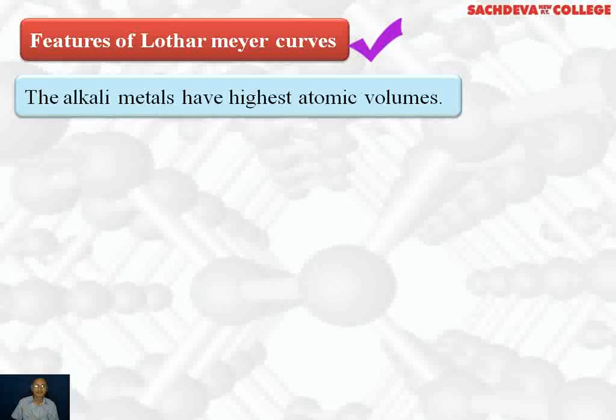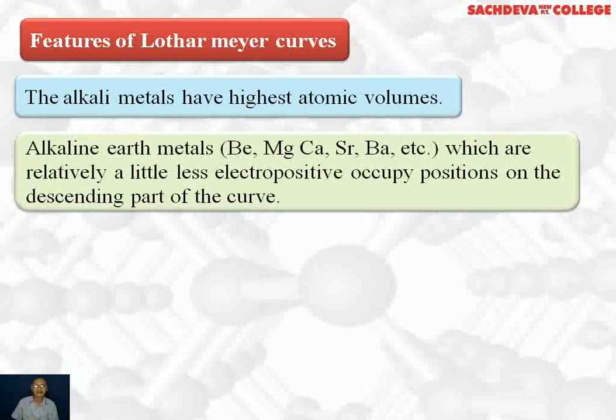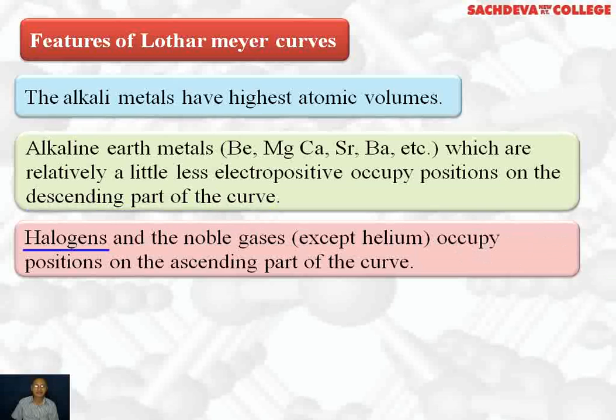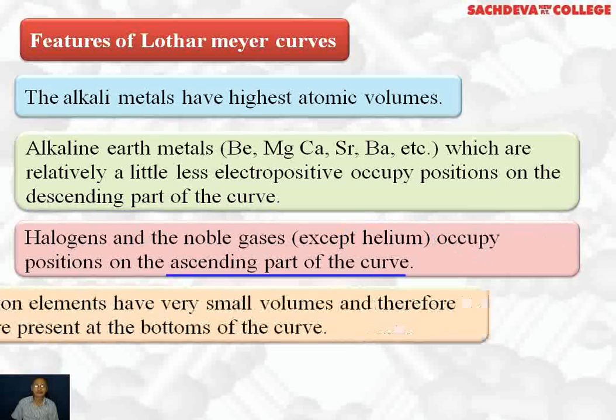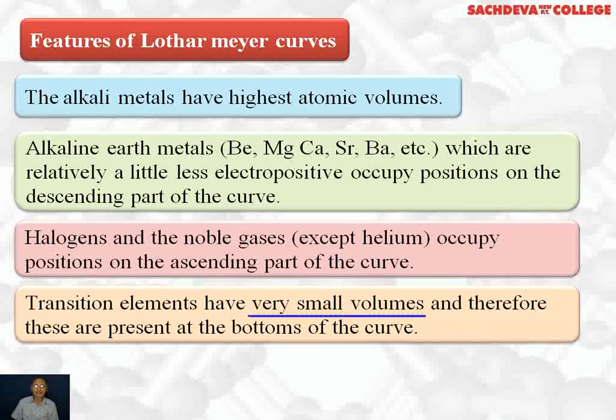Features of Lothar-Meyer curves: the alkali metals have highest atomic volumes. Alkaline earth metals, beryllium, magnesium, calcium, strontium, barium, etc., which are relatively little less electropositive, occupy position on the descending part of the curve. Halogens and the noble gases except helium occupy position on the ascending part of the curve. Transition elements have very small volume and therefore these are present at the bottoms of the curve.